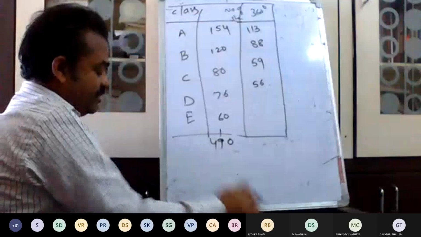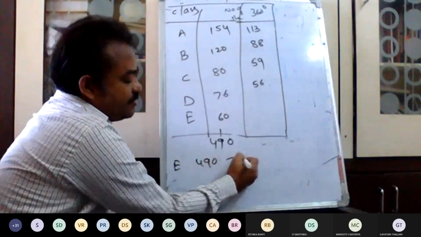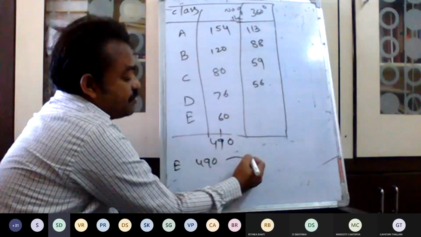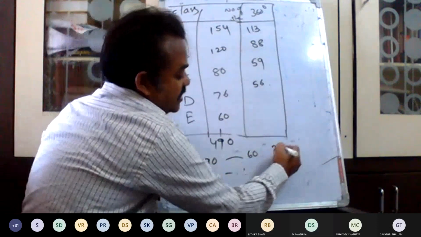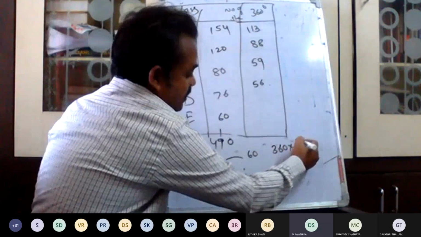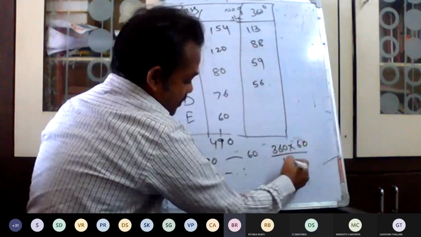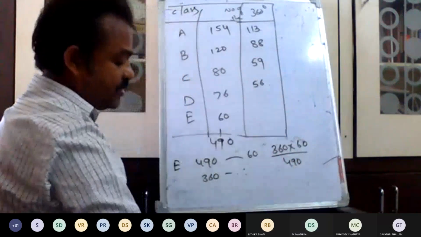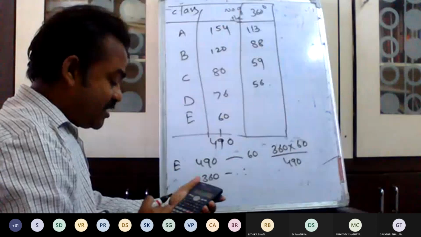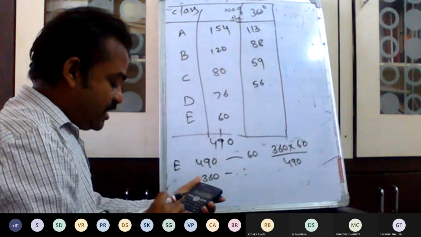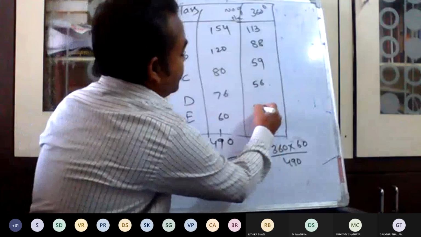So next one. E. 490. What is the value? 60. So 360 into 60 divided by 490 equal to 44.08. I will take it as 44.